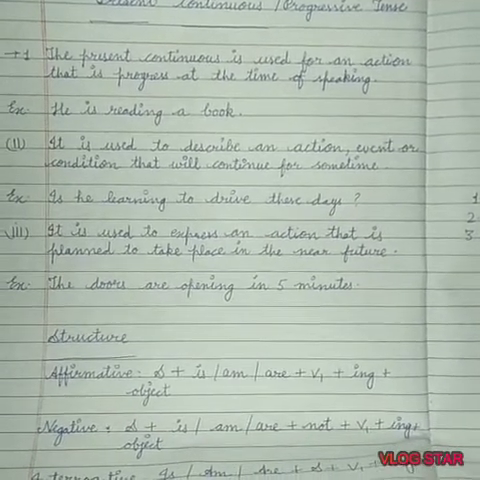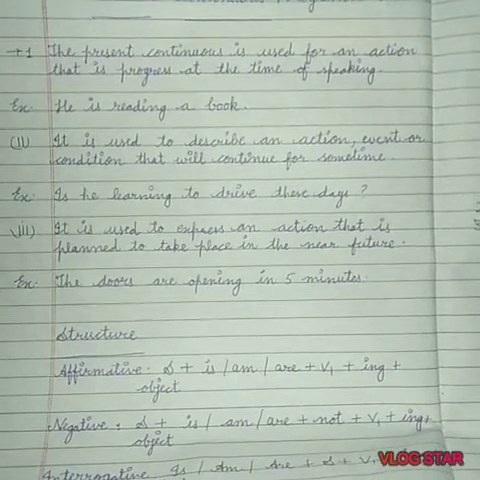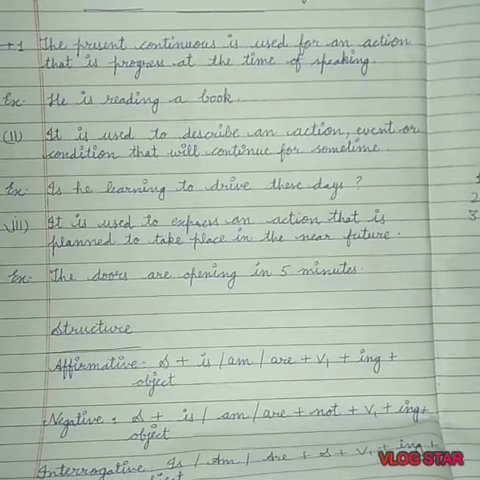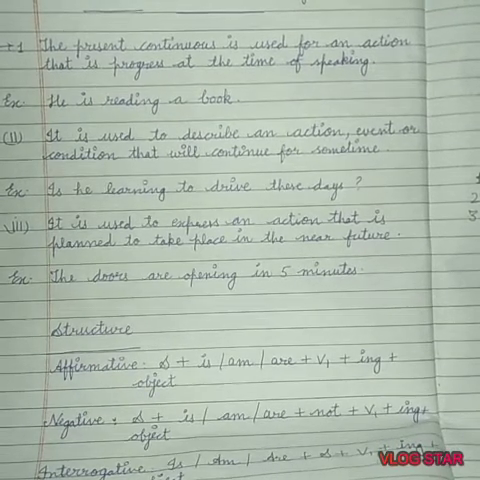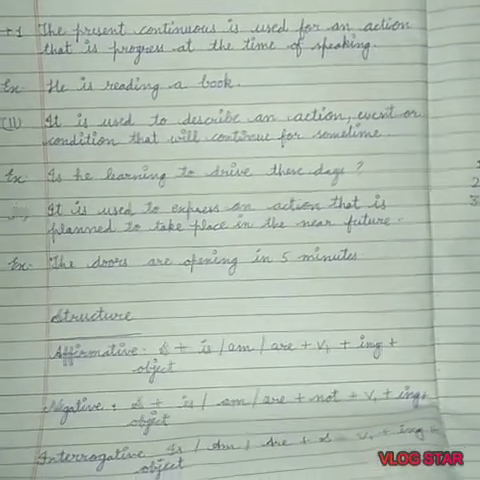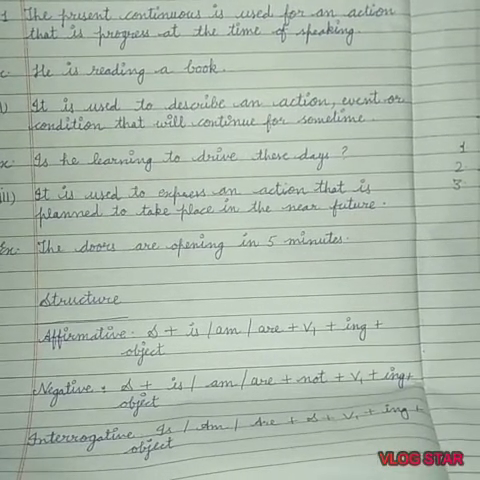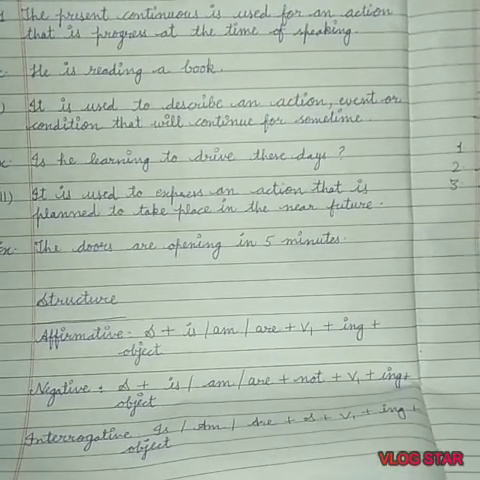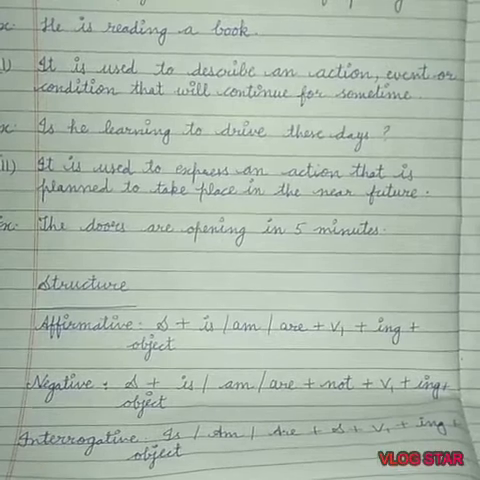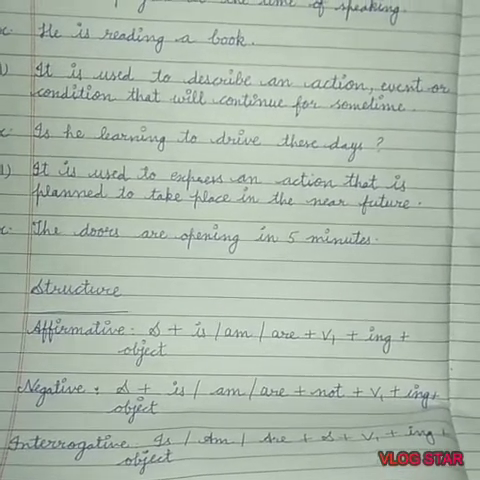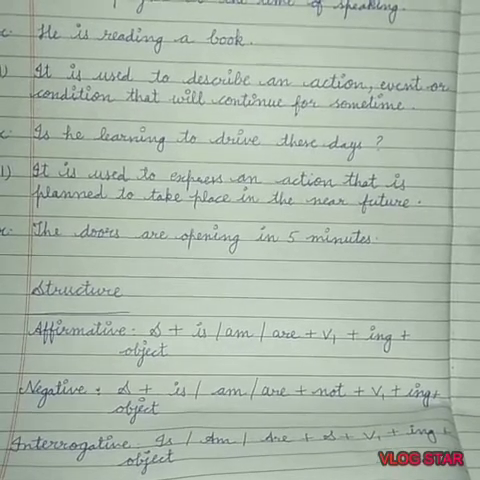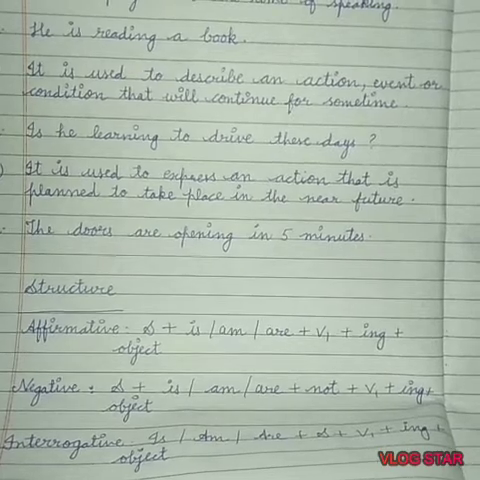The structure of present continuous or progressive tense is, in an affirmative sentence, subject plus is/am/are plus V1 plus ing plus object. We use first form plus ing in every continuous or progressive tense. Negative sentence, subject plus is/am/are plus not plus verb first form plus ing plus object. Interrogative sentence, is/am/are plus subject plus V1 plus ing plus object.